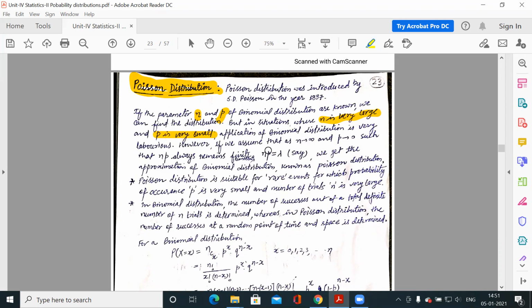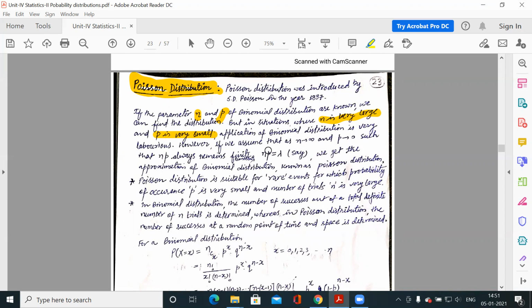Suppose we have 1000 trials, and we want to calculate the probability of getting at least 100 successes. What is your strategy? You would calculate the probability of getting 100 successes, 101 successes, and so on up to 1000.